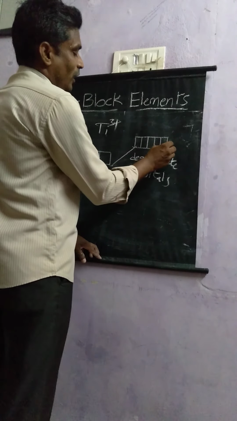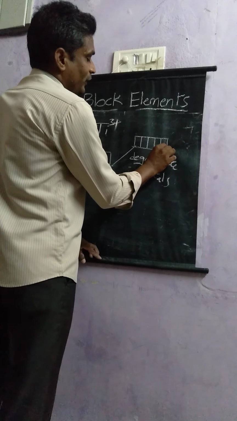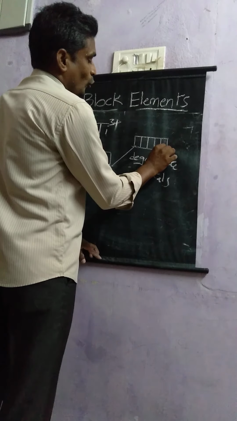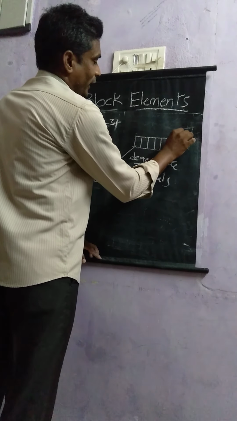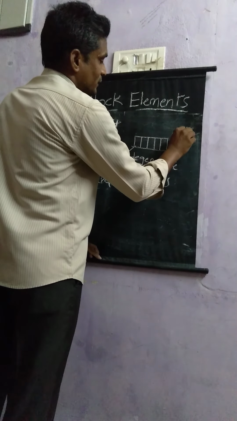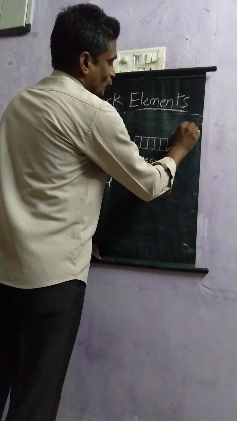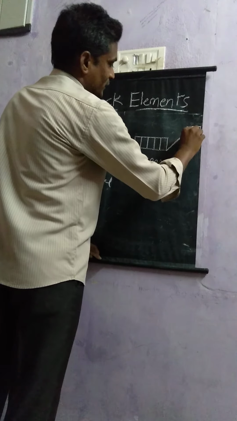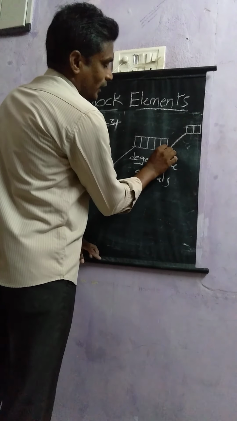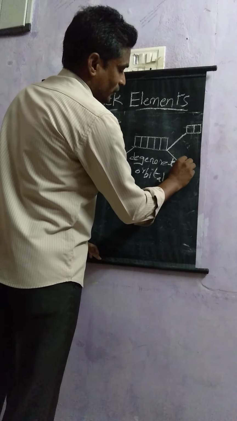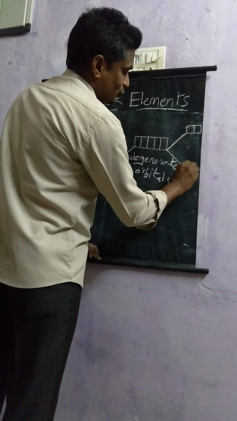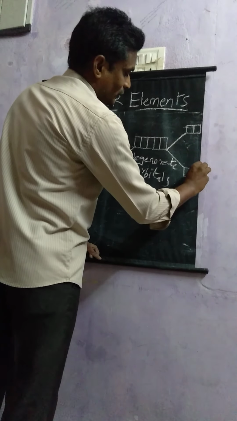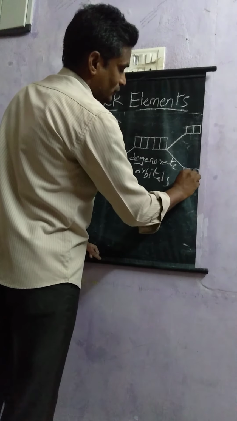After that the 5 d orbitals will split into two categories. One is Eg orbitals, and another is T2g orbitals. What is that? T2g orbitals.